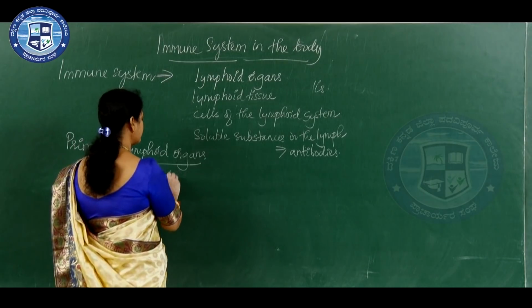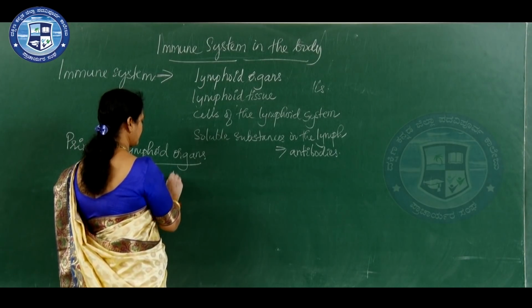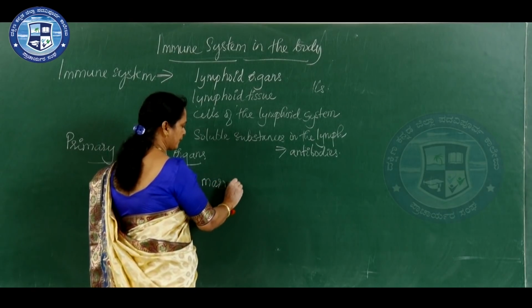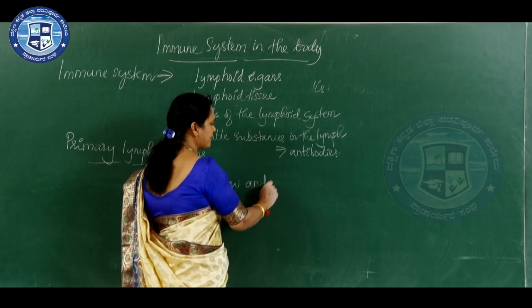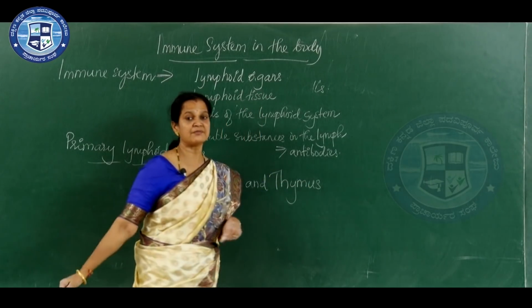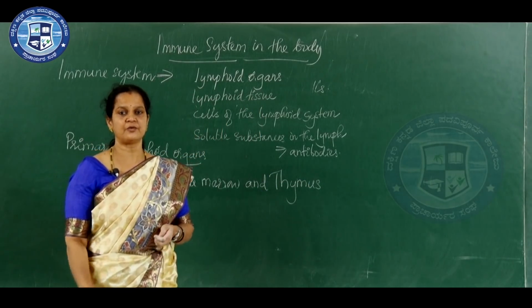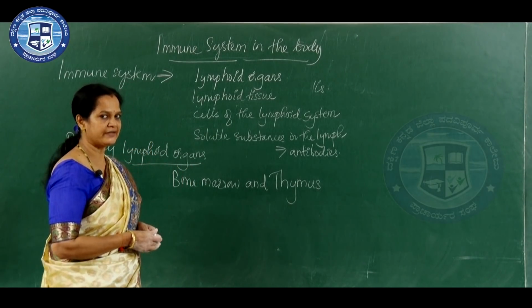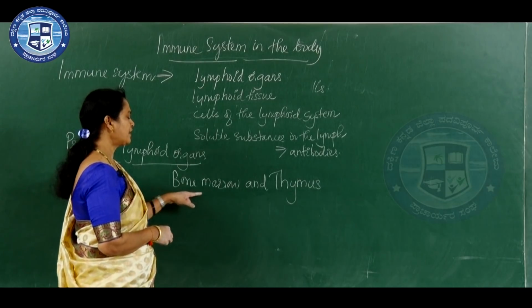Primary lymphoid organs are bone marrow and thymus. These are the primary lymphoid organs.